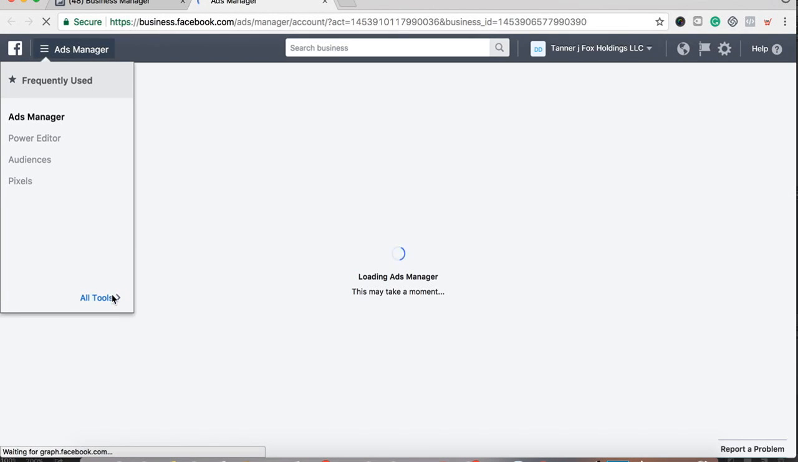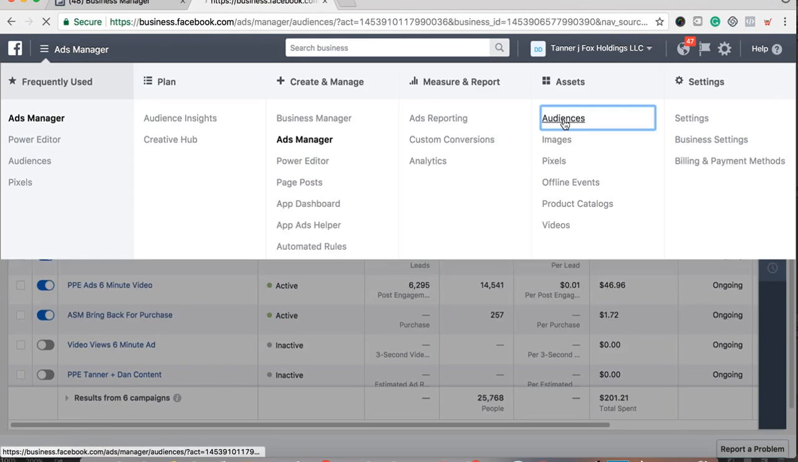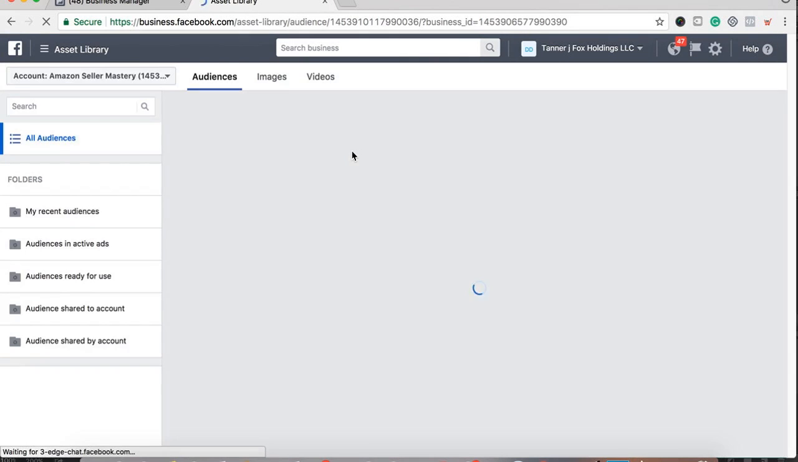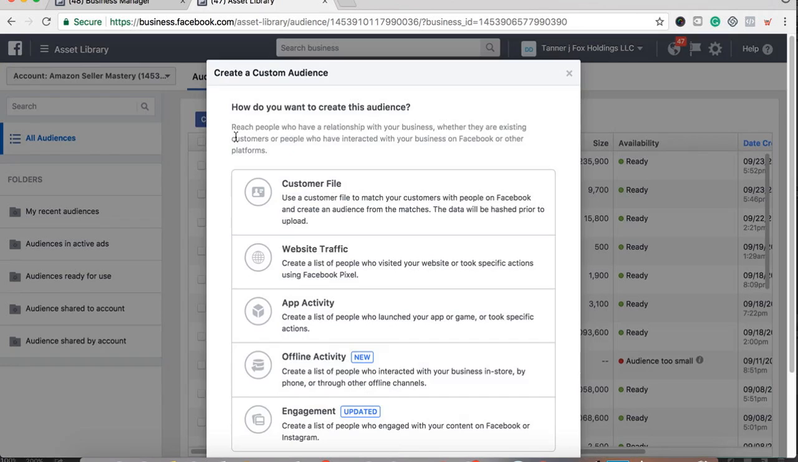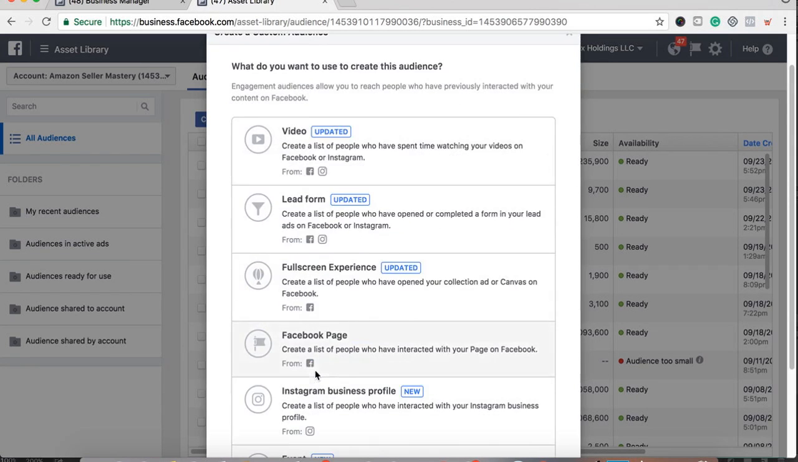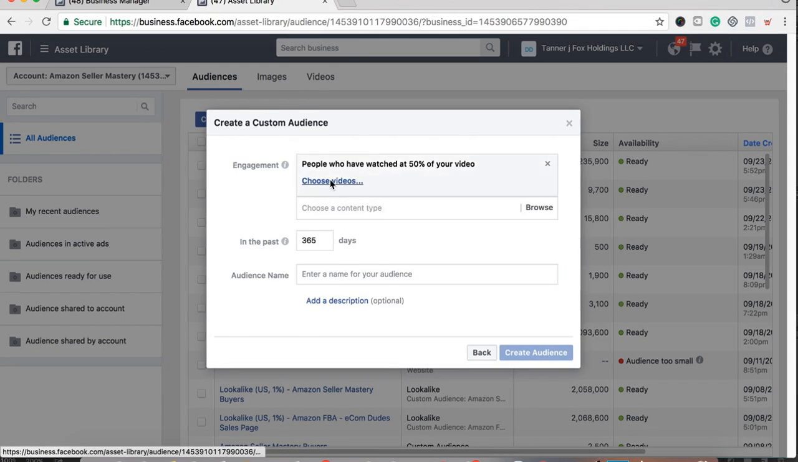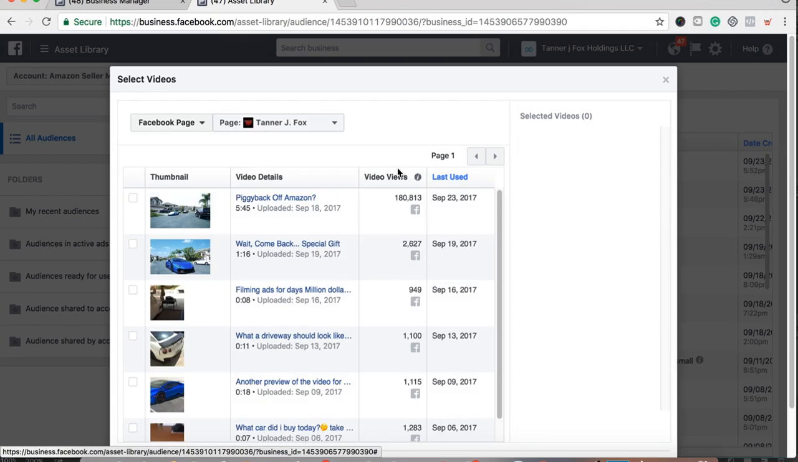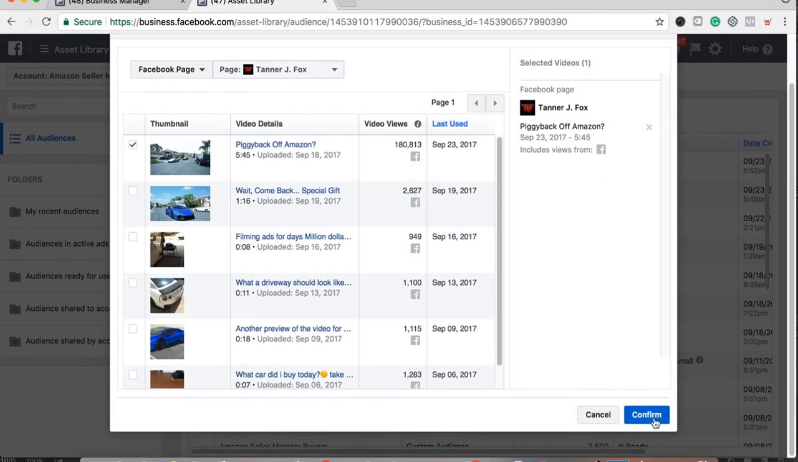What you're going to do is go to All Tools, and then go over to Assets and to Audiences. To create a retargeting database, it's fairly simple. It's nothing too complex. Right over here, Create Audience, Custom Audience. Then you're going to click on Engagement Video, choose 50%, choose Video, and click on Tanner's profile. And right over here, 180,000 people viewed this particular video. So you can click confirm.